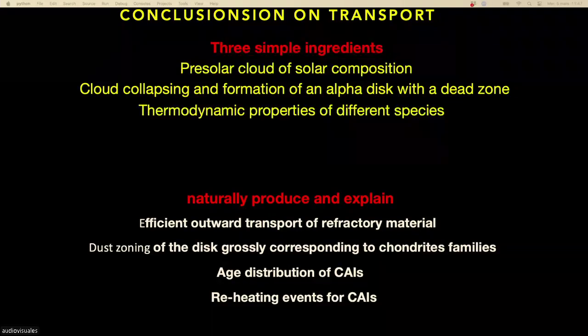So I will stop here on transport. It seems that maybe transport of dust in the disk, very early transport in the disk, may potentially explain why you have this strange mix of minerals in the different families of chondrites. And our best match is for the carbonaceous chondrites.